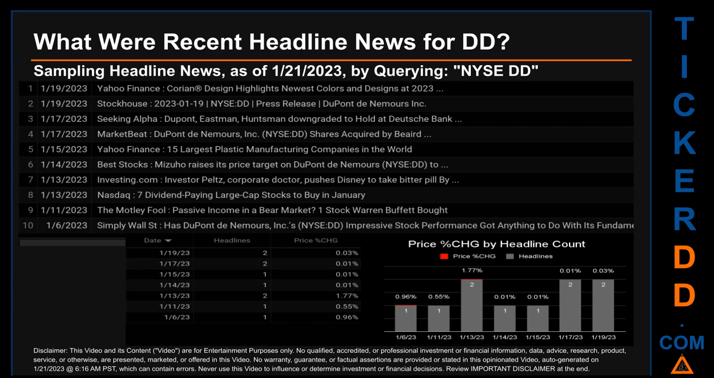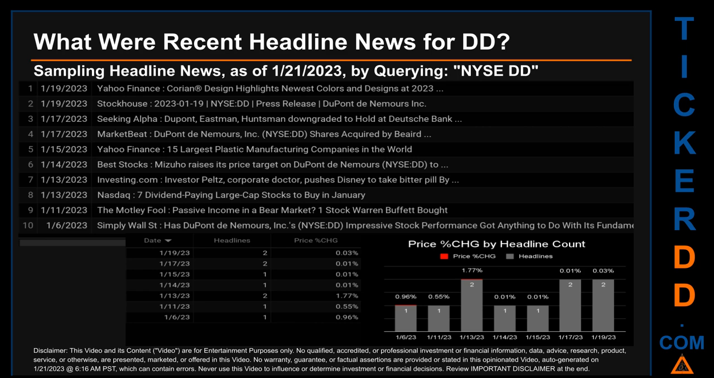Tuesday, January 17, 2023 and Friday, January 13, 2023 also had the most headlines. They each had 2 discovered headlines. On Tuesday, January 17, 2023, first, Seeking Alpha published the headline that read, DuPont, Eastman, Huntsman downgraded to hold at Deutsche Bank. Second, MarketBeat published the headline that read, DuPont de Nemours, shares acquired by Beard.